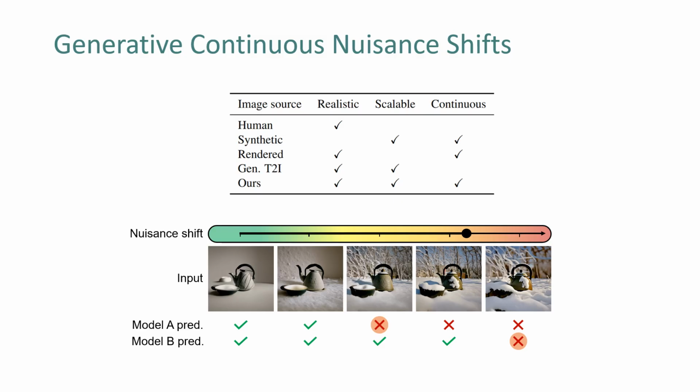Our work closes this gap of generative benchmarking. Our framework CNS-Bench enables realistic, scalable, and continuous distribution shifts. This allows a more systematic robustness analysis and a more accurate estimate of the shift scale at which classifiers fail.